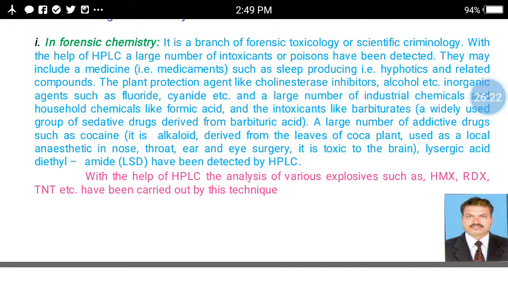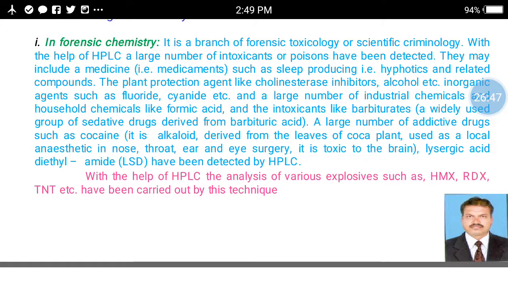The barbiturates are a widely used group of sedative drugs derived from barbituric acid. A large number of addictive drugs such as cocaine, an alkaloid derived from the leaves of the coca plant, used as a local anesthetic in nose, throat, ear and eye surgery.